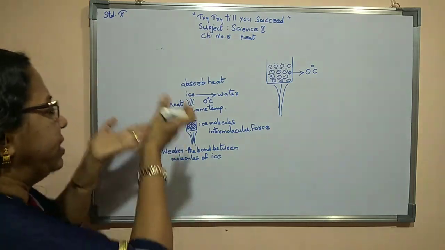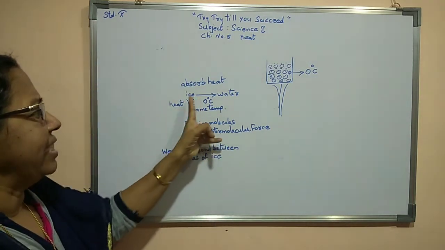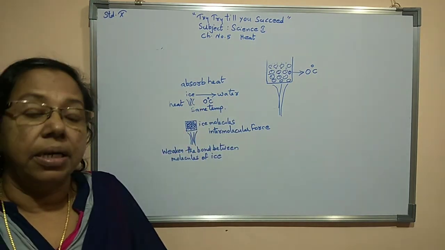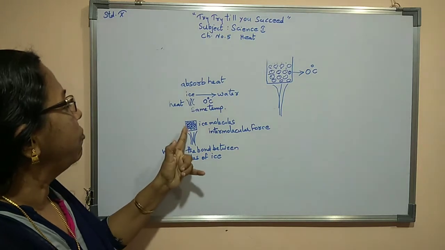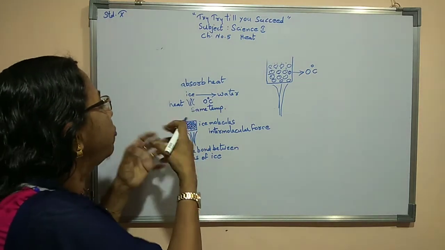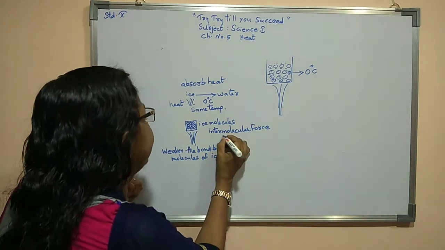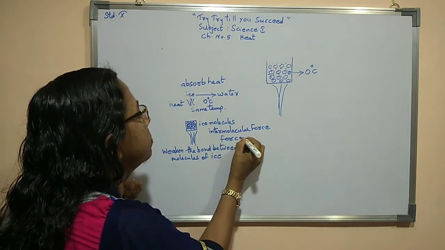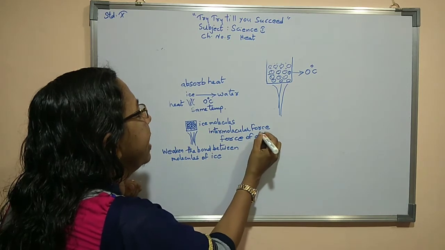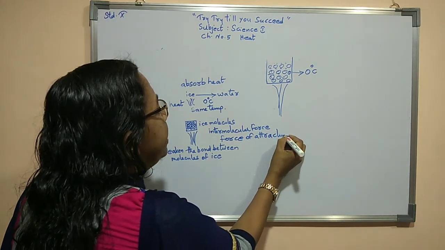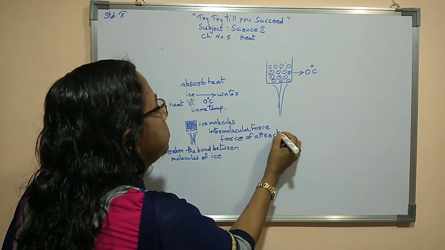Now as and when we supply heat, temperature variation is not occurring till ice fully transforms to water. But at the same time you can find that the intermolecular force, or force of attraction, weakens. Weakens means it becomes less.